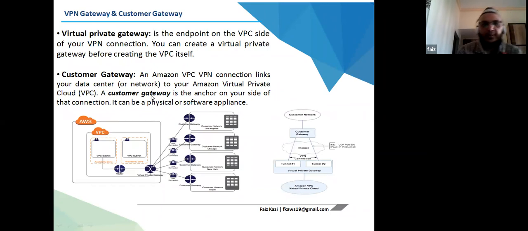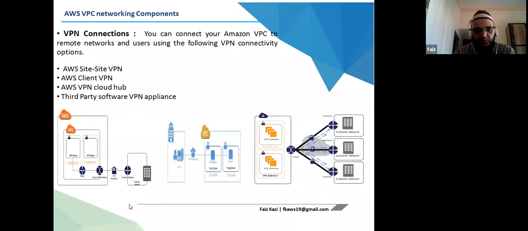When you talk about a VPN gateway, we have a router, which is connected to a VPN gateway, which is connected to a customer gateway on premise through a site-to-site IPsec VPN connection. If you are required to connect site to site, we can use site-to-site VPN. If you require a user connecting to a particular site, you can use client VPN. And this is VPN CloudHub, where multiple customer gateways can be connected through a single VPN gateway.